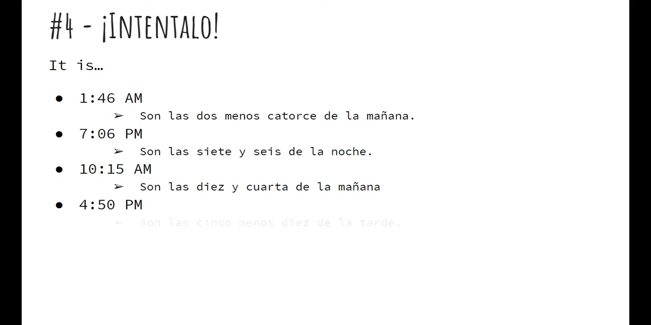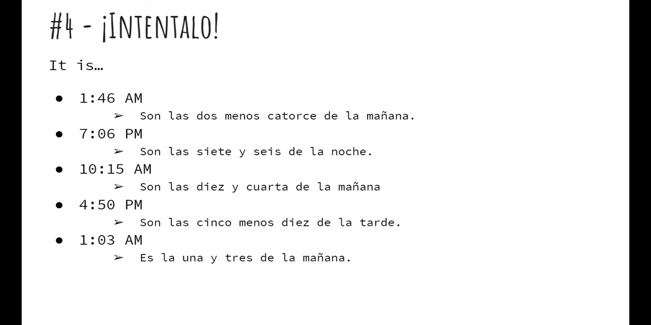You have it is 4:50 p.m. You should have son las 5:10 de la tarde. So again, going up to 5 o'clock, subtracting down to get our time. It is 1:03 a.m. You should have es la 1:03 de la mañana. It is 2:30 p.m. Son las 2:30 de la tarde.